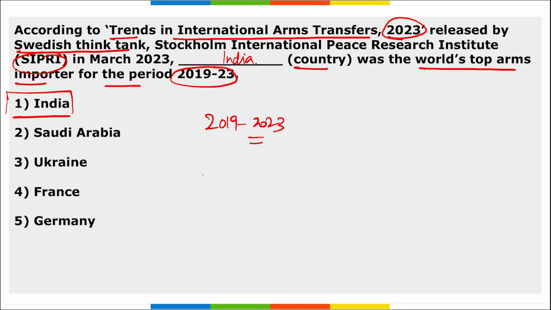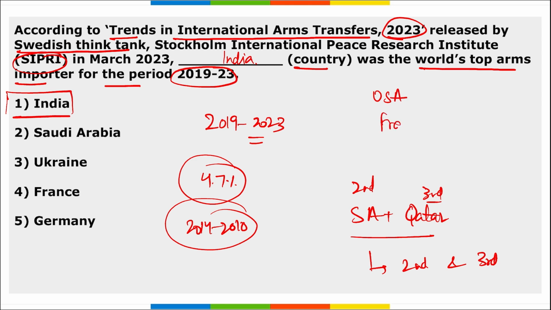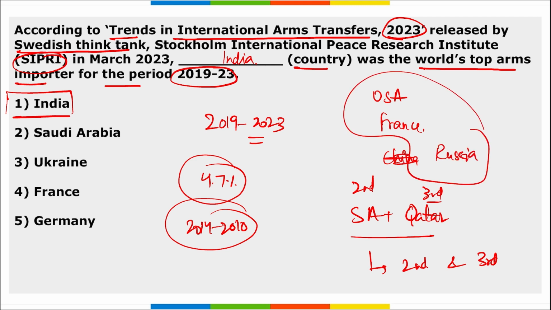India's imports increased by 4.7% compared to the period 2014 to 2018. Saudi Arabia is second and Qatar the third largest importer in the world. Which are the 3 largest exporters globally? USA, followed by France, followed by China, or followed by Russia. Russia is the 3rd largest arms exporter in the world.